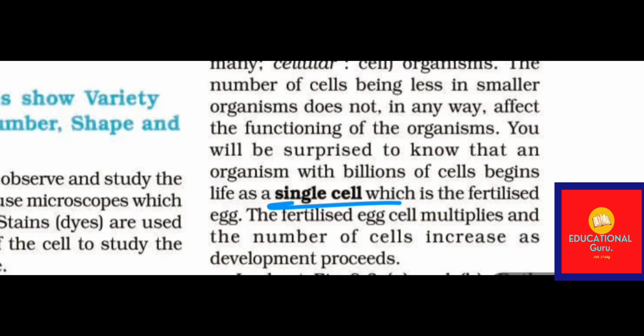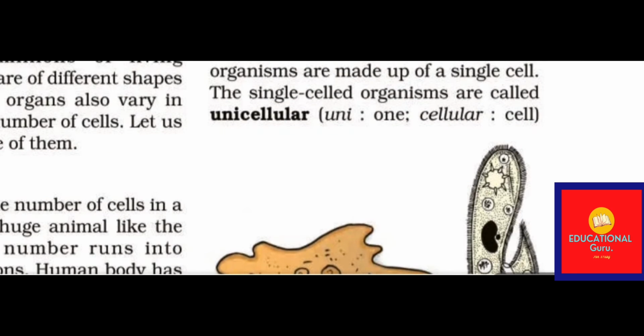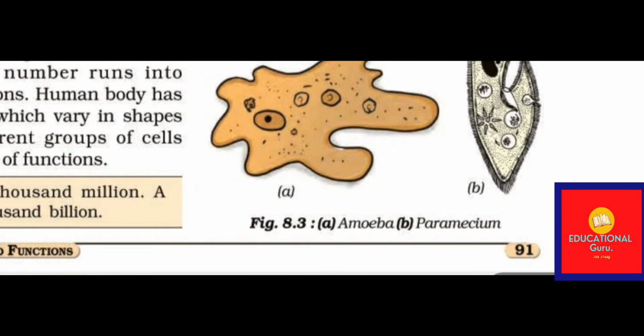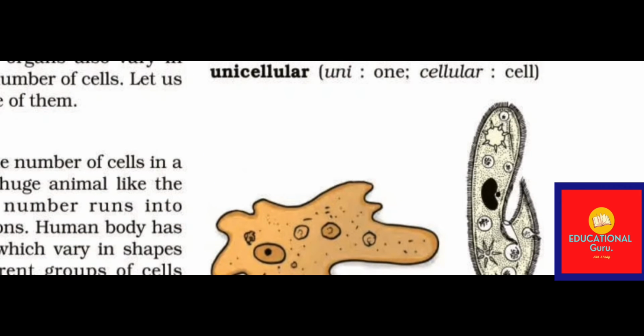Now, what is a single cell? You will be surprised to know that an organism with billions of cells begins life as a single cell, which is the fertilized egg. The fertilized egg multiplies and the number of cells increases as development proceeds. So what is unicellular? Organisms made up of a single cell are called unicellular, and organisms which have more than one cell are called multicellular. Now let's start with amoeba and paramecium. Both are single-celled, which means they are unicellular organisms.